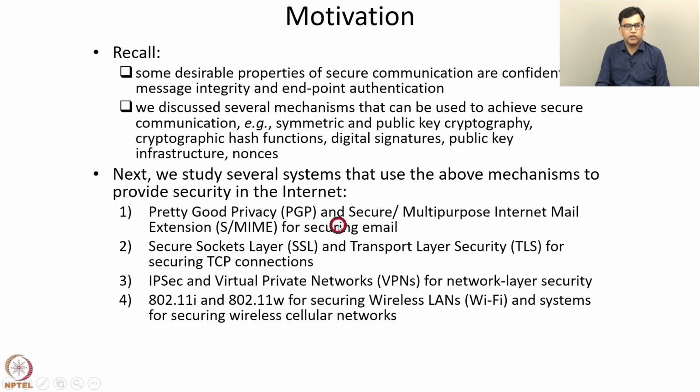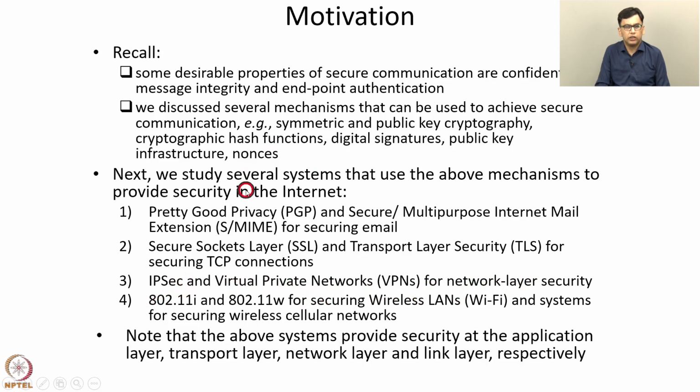These systems provide security at different layers. PGP and SMIME provide security at the application layer. SSL and TLS provide security at the transport layer. IPsec and VPNs provide security at the network layer, and 802.11i and 802.11w provide security at the link layer. Similarly, systems for securing wireless cellular networks also provide security at the link layer. So these systems listed over here provide security at the application layer, transport layer, network layer, and link layer respectively.